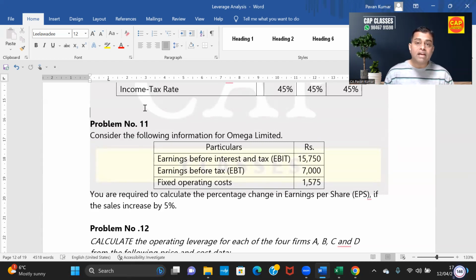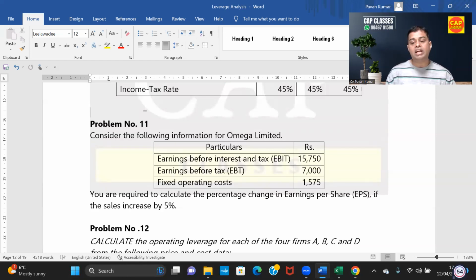For example, in CA Final FR, when I take up a financial reporting batch, one batch will take around 240 hours, 250 hours, 220 hours to complete. So in that situation, we will be able to deal only with the ICAI study material with a few RTPs. That is the end of the class.